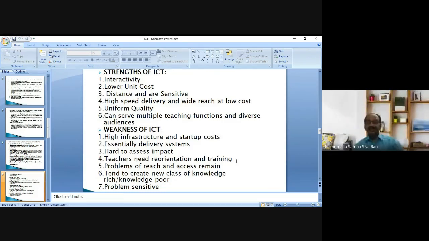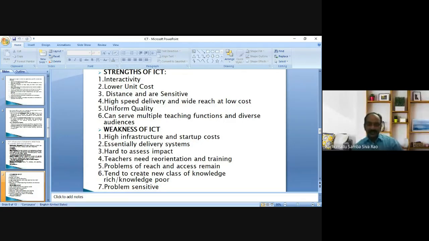Without the knowledge of technology, a teacher cannot integrate ICTs. So for that, a teacher needs orientation and training. This is also a weakness.